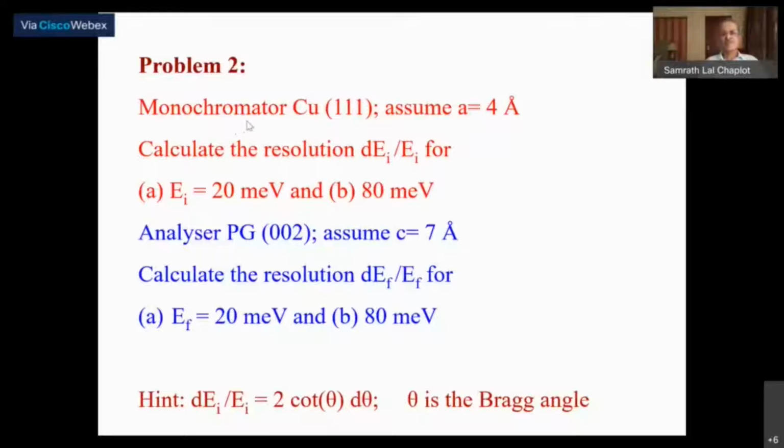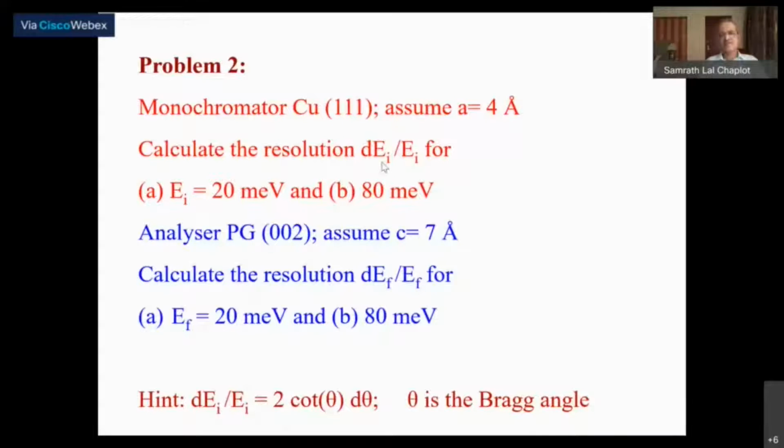Assume that you have a monochromator, which is one plane, with a cubic structure, and the lattice constant is 4 angstrom. If I want to choose my incident neutron energy from the monochromator as 20 milli-electron volts or 80 milli-electron volts, what is the resolution that I'll be able to get?